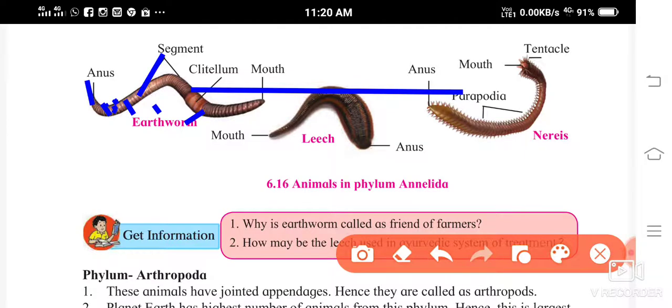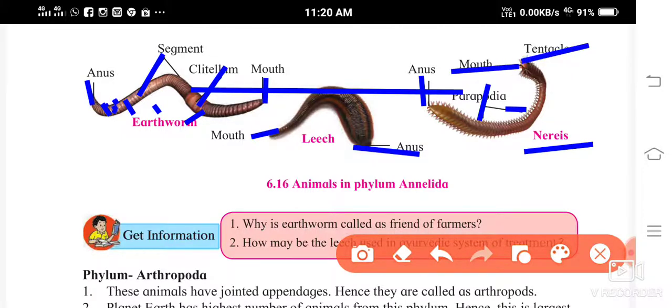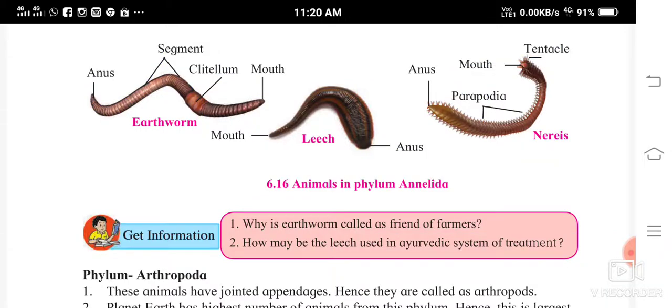Now the clitellum you can see, and the mouth is also there. You can see the mouth of the leech over here, and the anus over here. Then in Nereis, you can see the anus and the parapodia, how the legs are, for locomotion. Then there is the mouth over here. There are tentacles also.